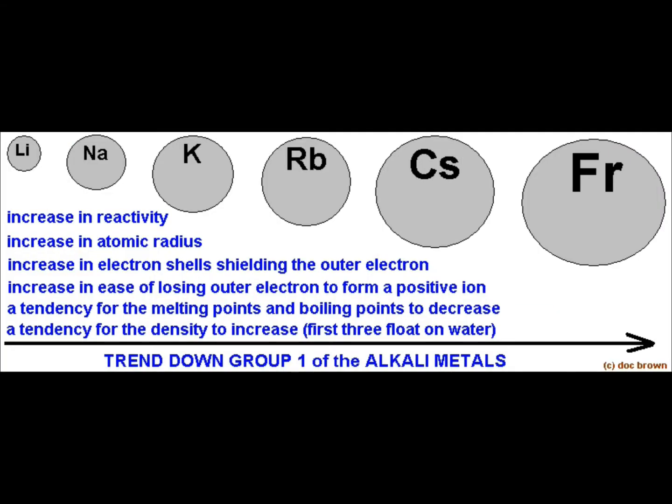Next, the trend as we go down the group is an increase in reactivity, atomic radius, and electron shell shielding of the outer electron, known as the shielding effect, and a high tendency to lose the outer electron to form a positive ion. As we go down the group, the melting and boiling points of alkali metals decrease, but the density increases.